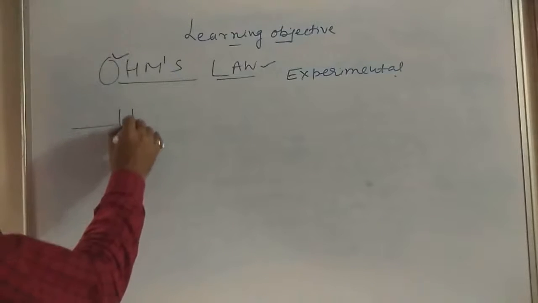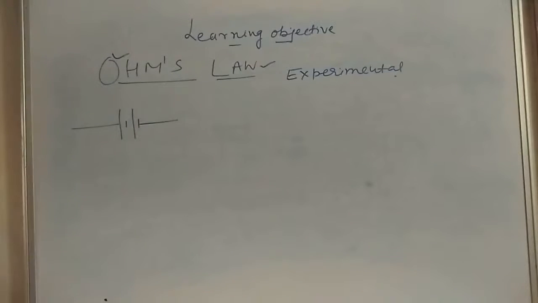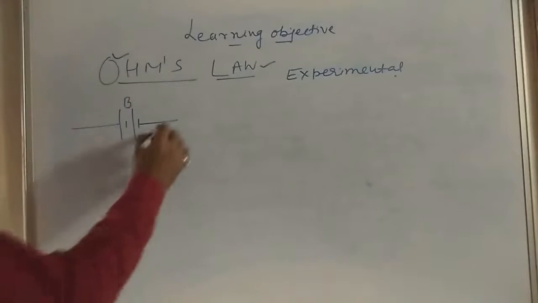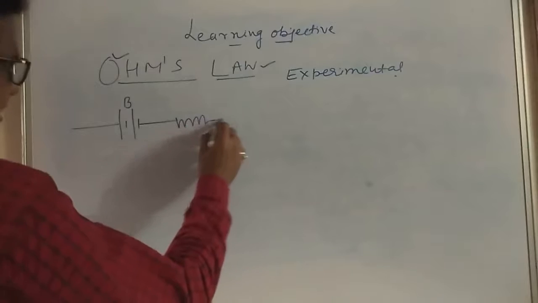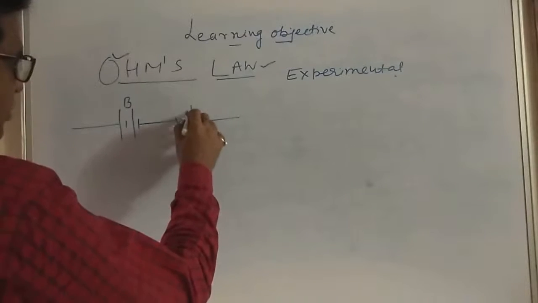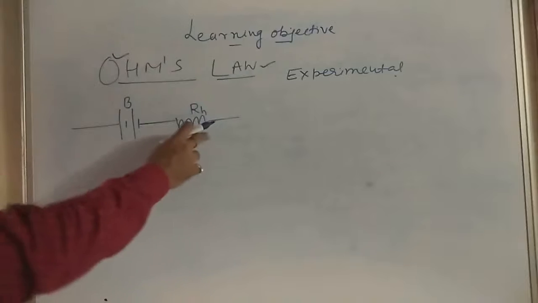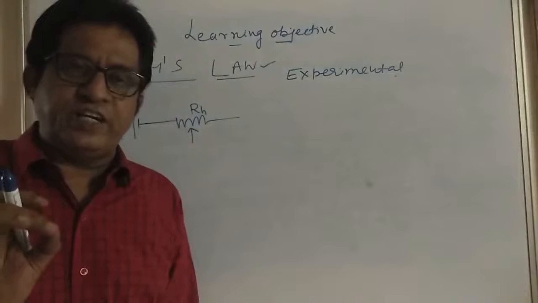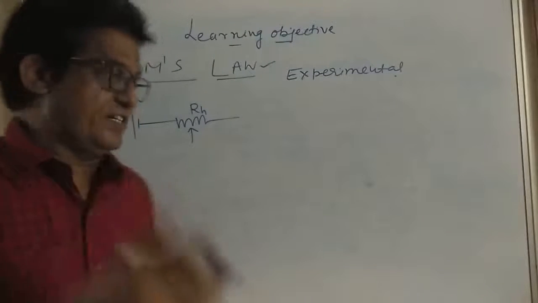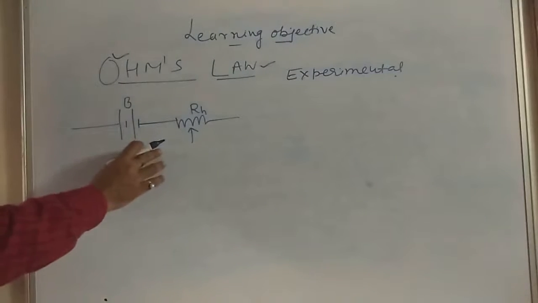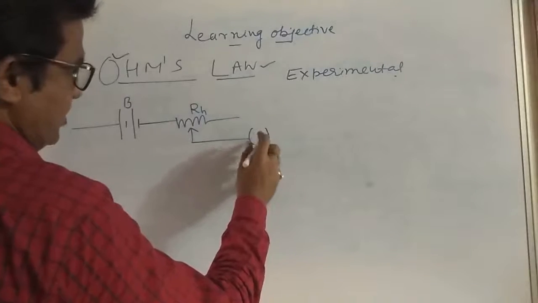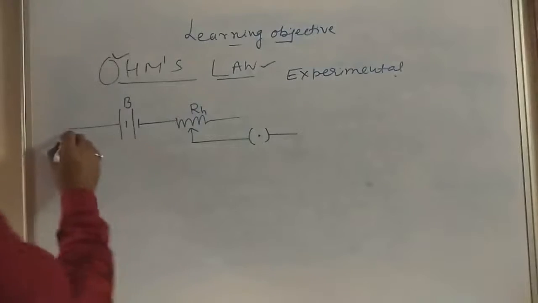Here, my dear children, this is a battery. It is being connected through a rheostat. This is the rheostat. We know very well that with the help of a rheostat, we can change the value of current. This is RH. It is being connected to a key. Here it is a key. This dot means the circuit is on.